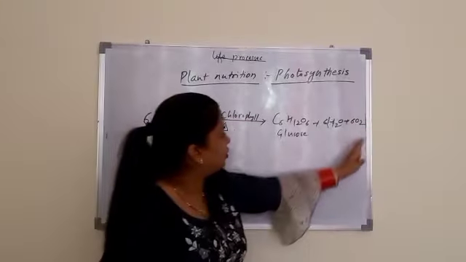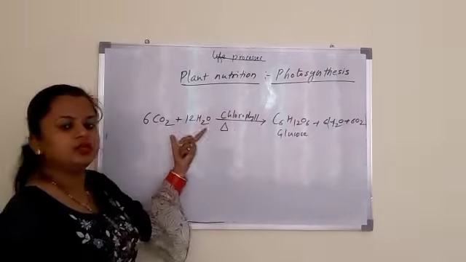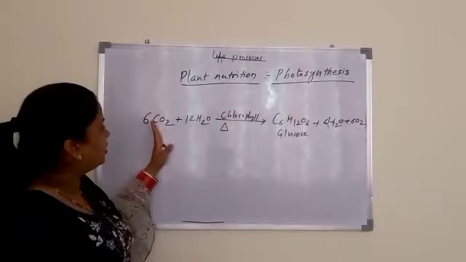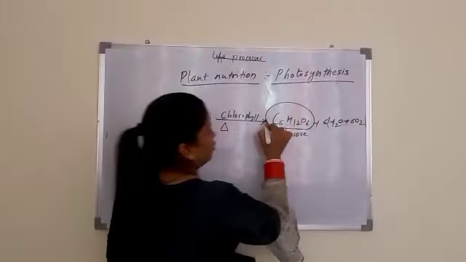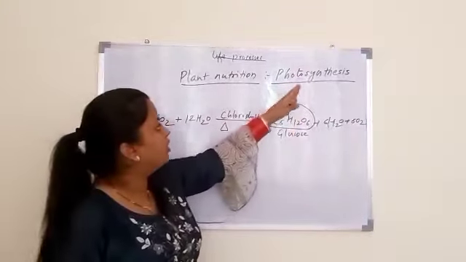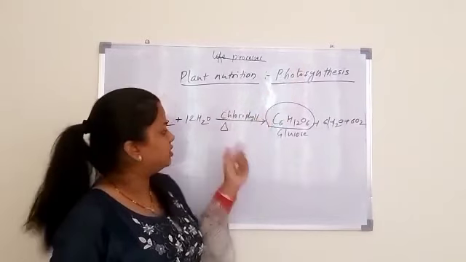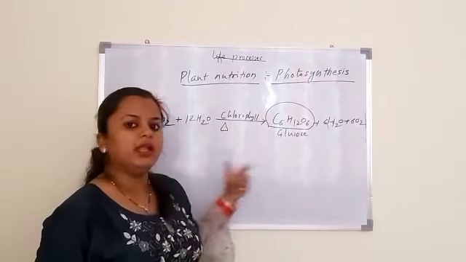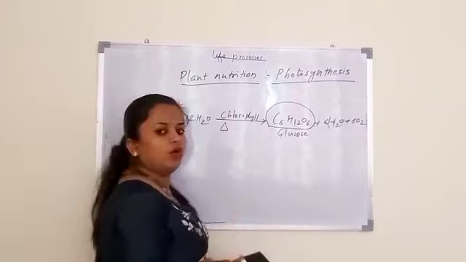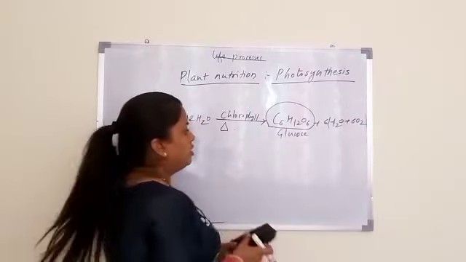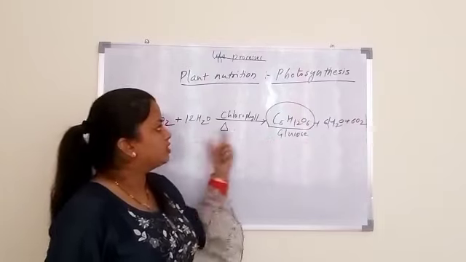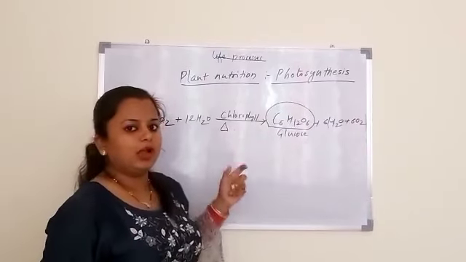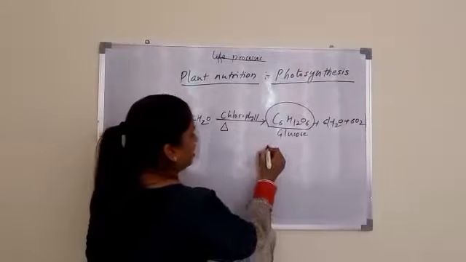From this reaction you can say that the raw materials used in photosynthesis are carbon dioxide and water, and this glucose produced by plants by the process of photosynthesis is used for providing energy, and at one time all the carbohydrate is not used. So the remaining carbohydrate or the remaining glucose which is not used up immediately by the plant is stored as starch,